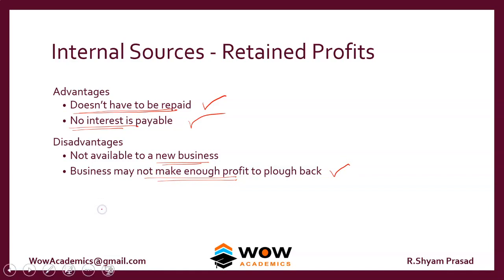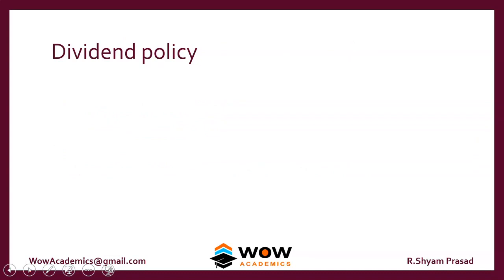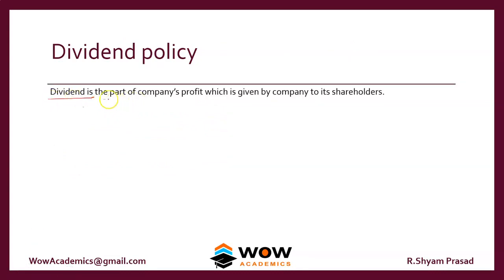So that's about the internal source, which is called retained earnings. Now we'll move on to the dividend policy. Dividend is part of the company's profit, which is given by the company to its shareholders. Dividend has to be given to the shareholders at periodical intervals, but there's a problem.